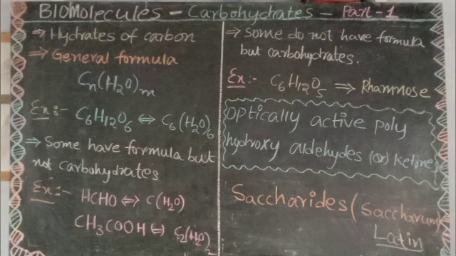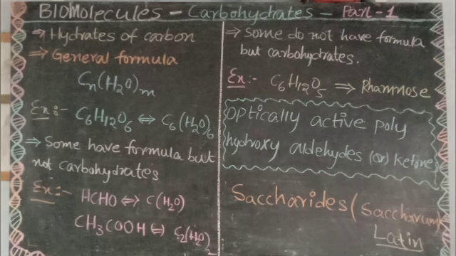They can be better described as optically active polyhydroxy aldehydes or ketones. Optically active means it should have an optically active chiral carbon, and polyhydroxy means it contains a number of hydroxyl groups, with aldehydes or ketones.